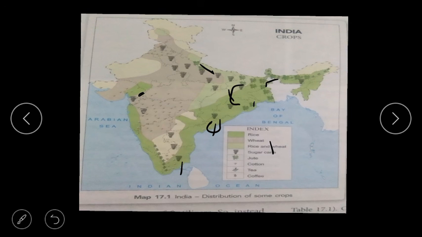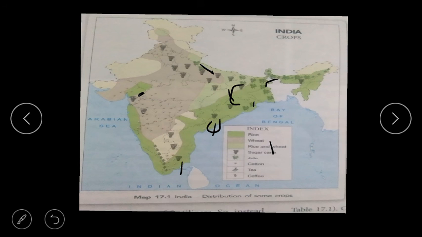Cotton. Cotton also requires a hot and moist climate, and it is grown in Gujarat, Maharashtra, Andhra Pradesh, Haryana, Madhya Pradesh. So cotton is grown in Gujarat, Maharashtra, Andhra Pradesh, Haryana, Madhya Pradesh.